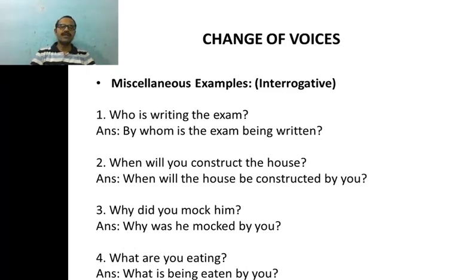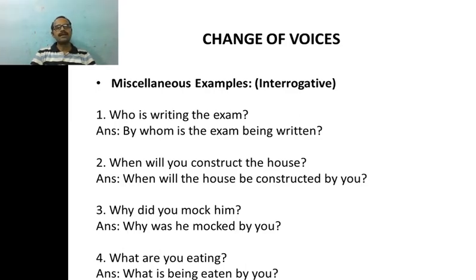And now when we change it, obviously the house will occupy the subject place. You will occupy the object place. Will construct will become will be constructed, but with minor alterations. And looking at the sentence, you must be able to identify that this is in simple future tense.